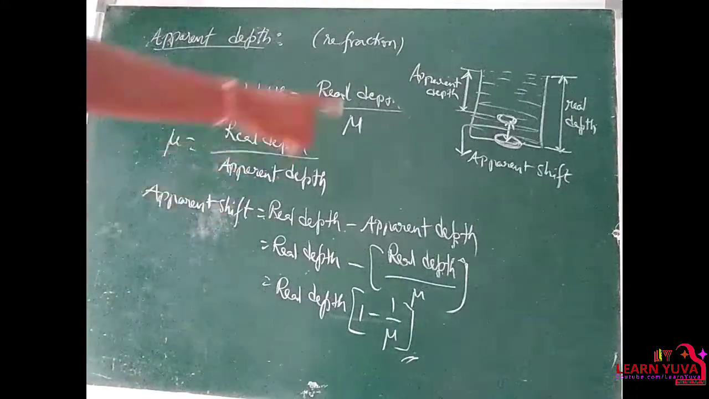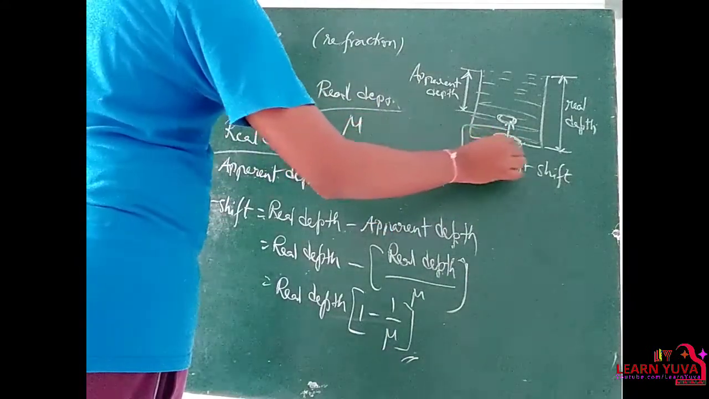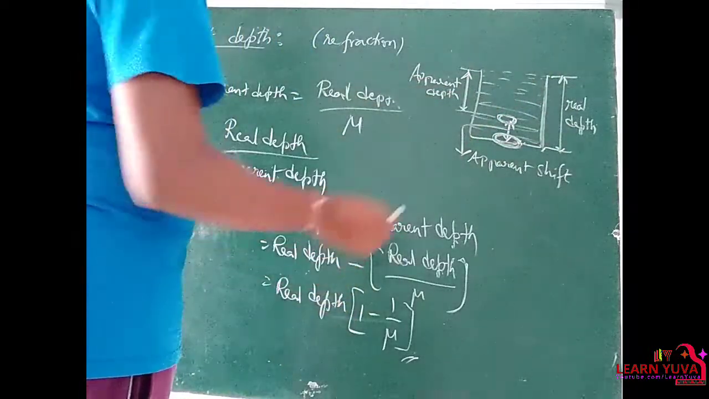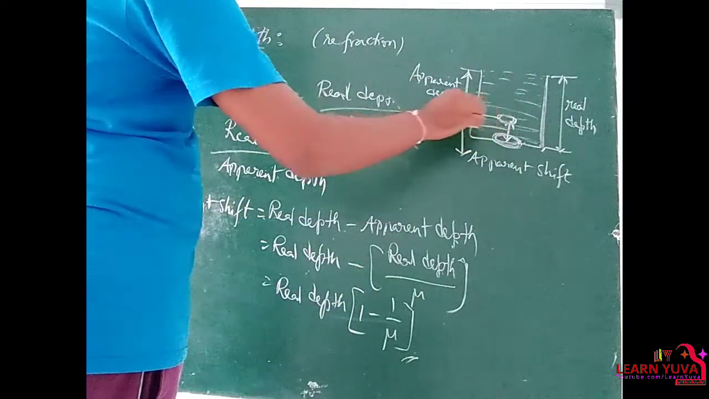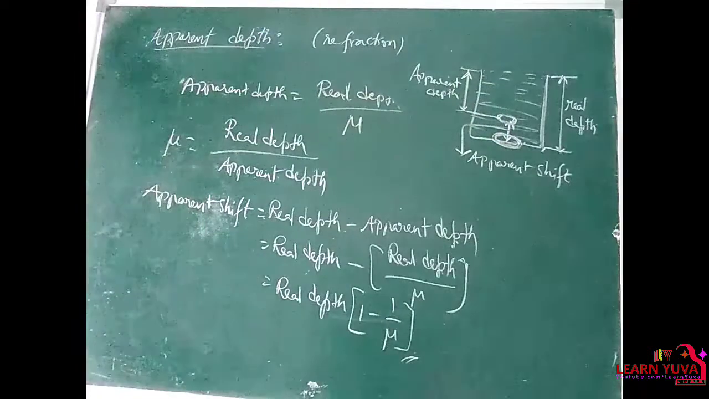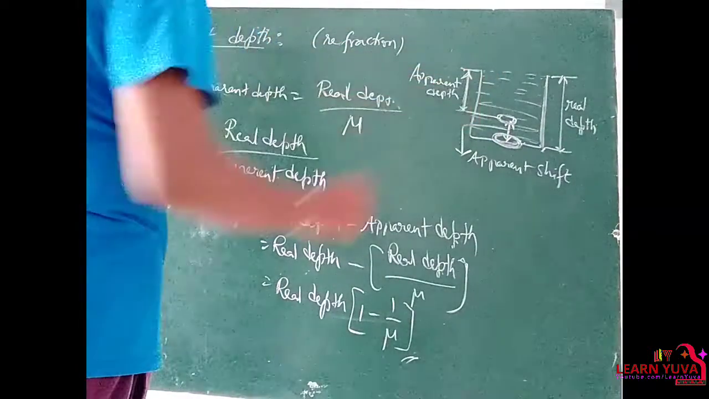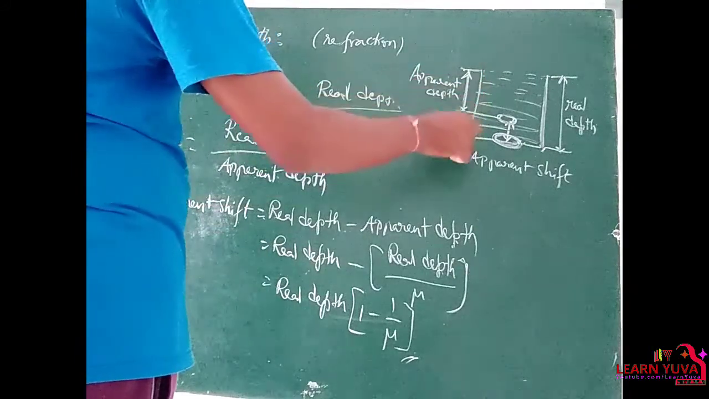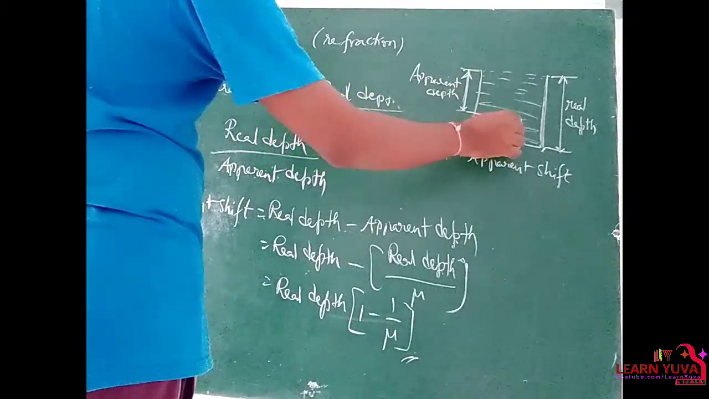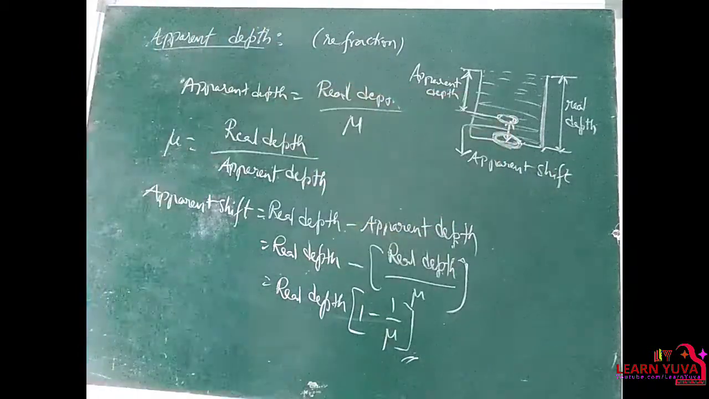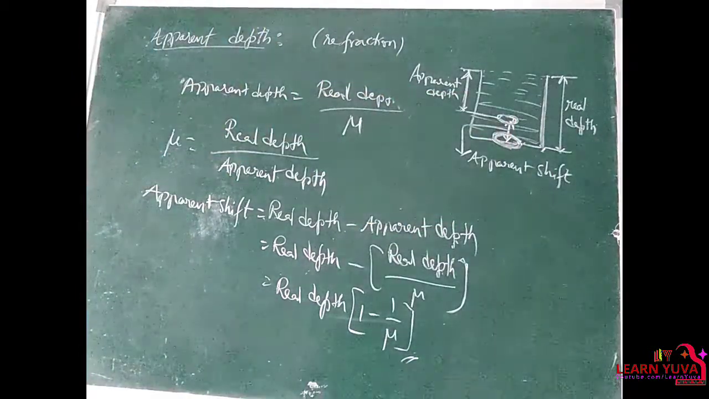From this you can see clearly the actual point from total depth is nothing but real depth. The coin shifts to some height. So from that height to actual height is nothing but apparent depth. So it is not real depth. So actual position to shifted position is nothing but apparent shift. The distance between these two positions is nothing but apparent shift.